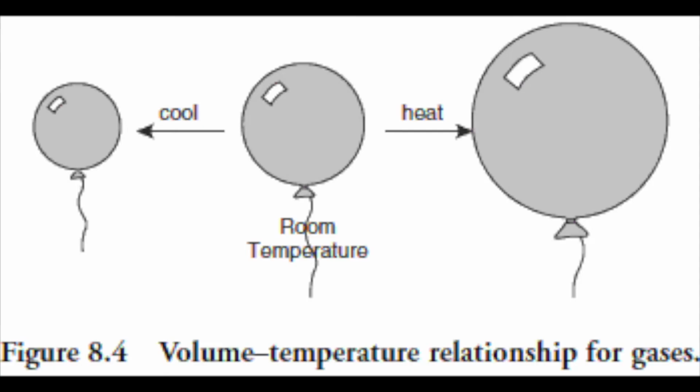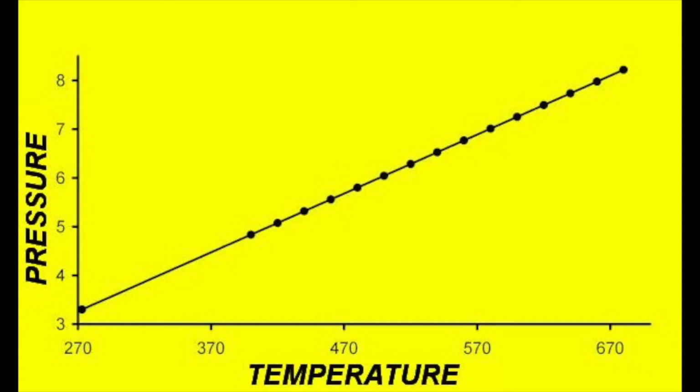This law is often used to compare two situations, a before and after. In that case, we can say that P1 over T1 equals P2 over T2. Graphically, if we put the temperature on the x-axis and pressure on the y-axis, it will look like this. It creates a positive slope.